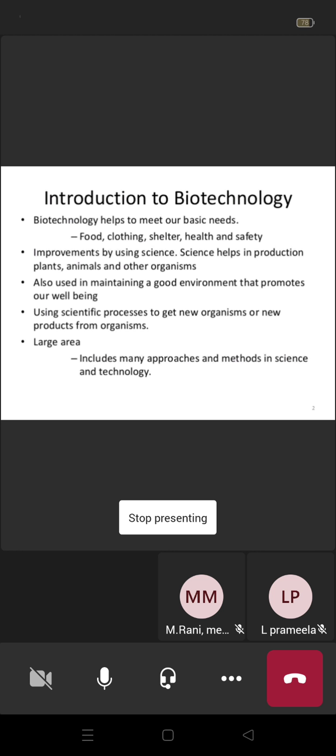It is a large area that includes many approaches and methods in science and technology. There is a large correlation between science and technology. Science and technology combined is known as biotechnology.